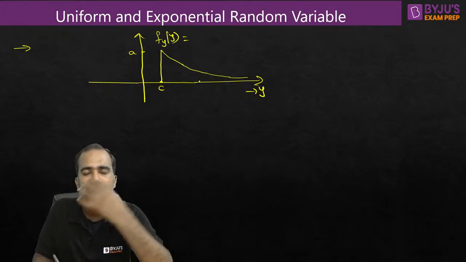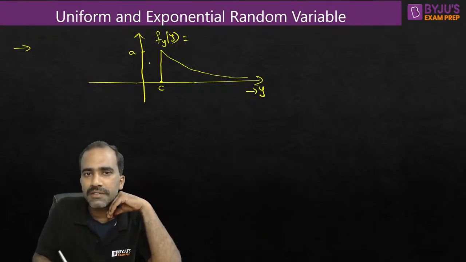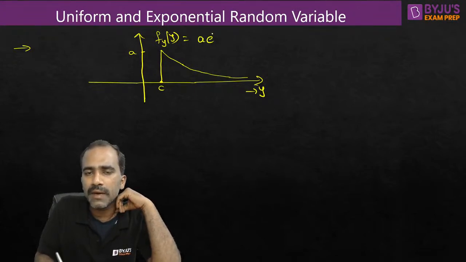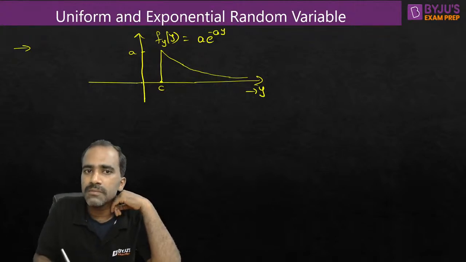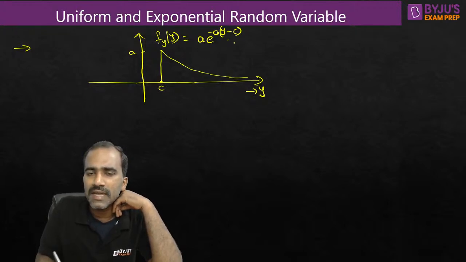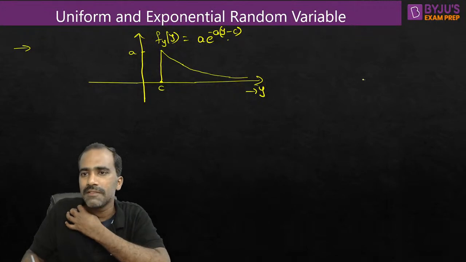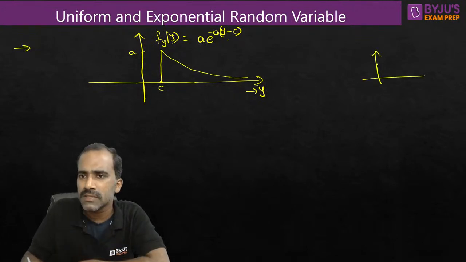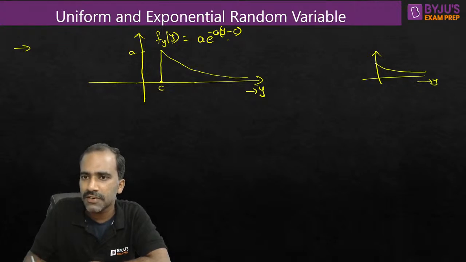So how do we write the equation for it? If it was starting from 0, I would write it as a e^(-ay) u(x), something like that. But here, since it is starting from c, I'll write it as a e^(-a(y-c)), as simple as that. Just apply your signals and systems basics, very simple math basics. As a function of y, if it starts from here, I would write it as a e^(-ay).